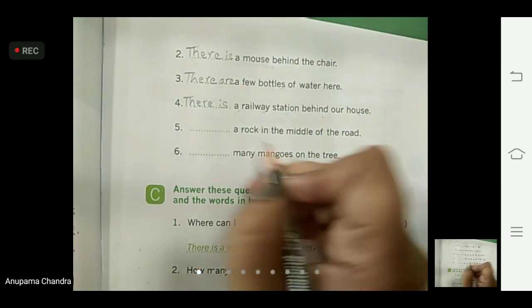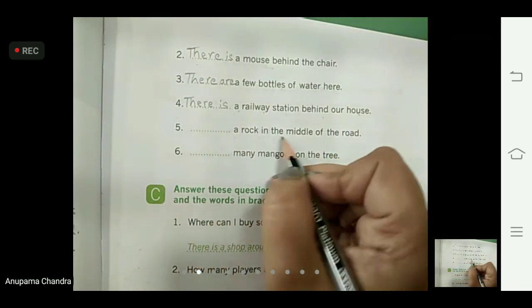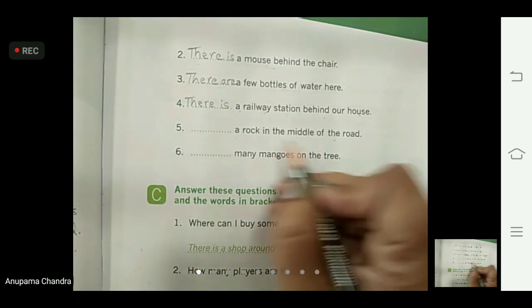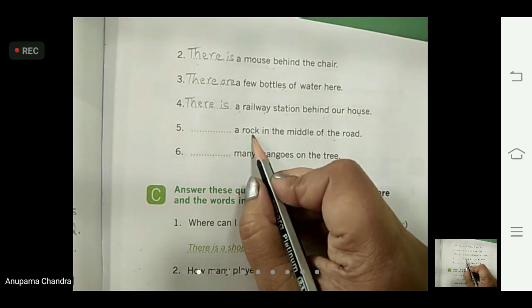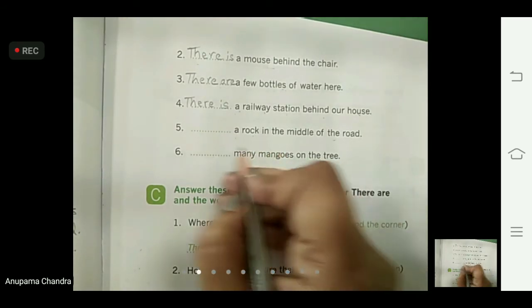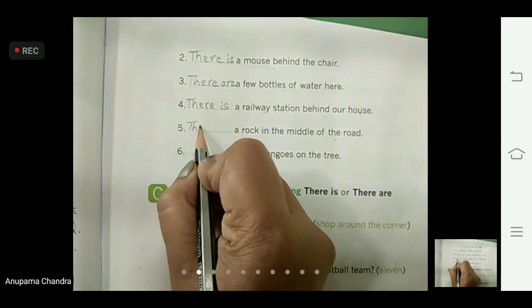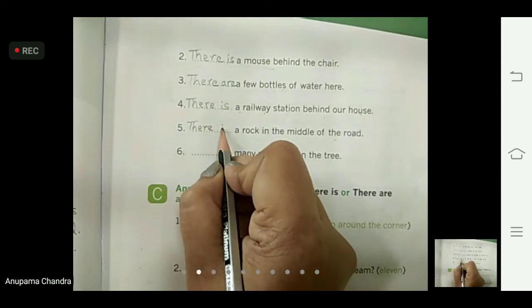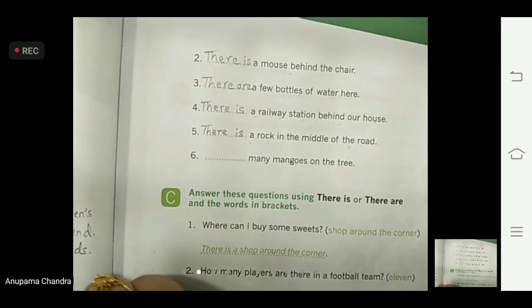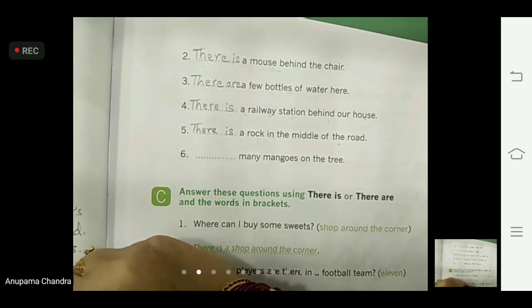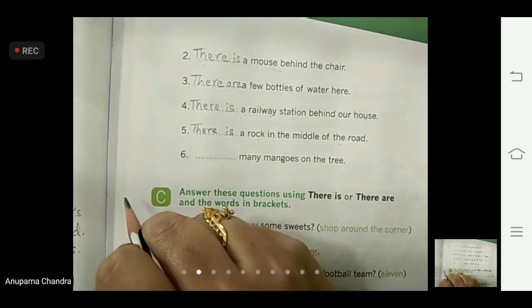And the fifth one. Dash a rock in the middle of the road. Again a rock. S is not there. A rock means one. So we will write here I-S, is. There is a rock in the middle of the road.